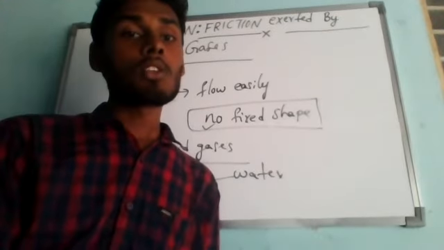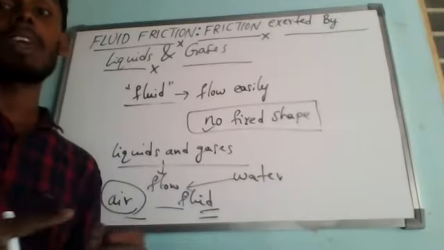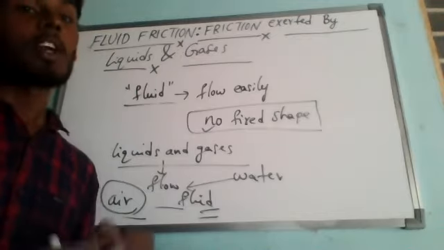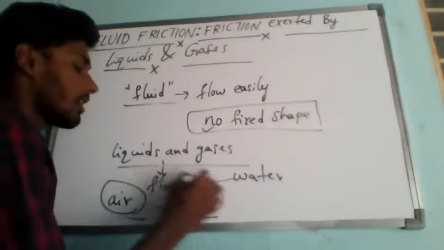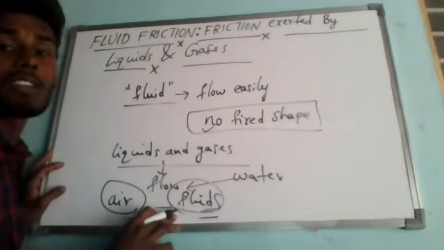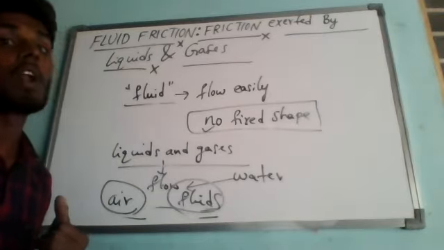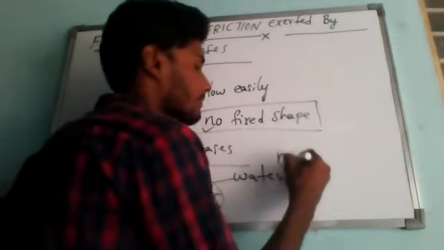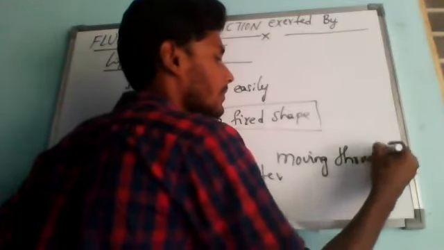From this discussion, we can conclude that air and water both exert a force of friction on objects moving through them. Since air and water are fluids, in general we can say that fluids exert a force of friction on objects moving through them.